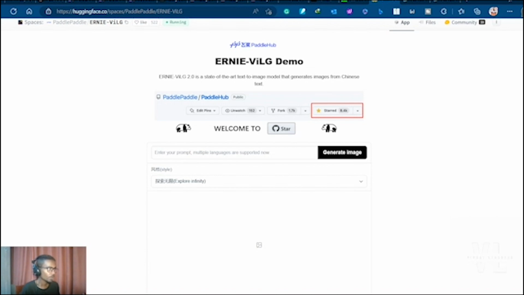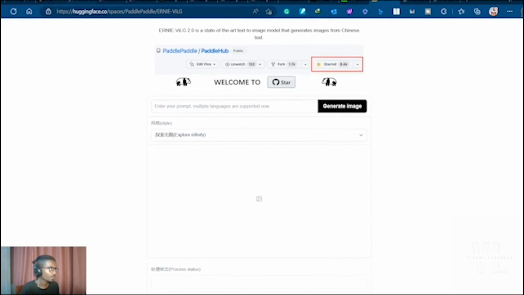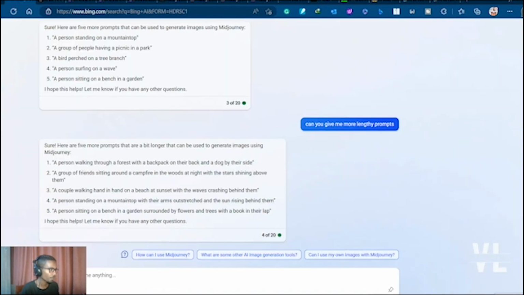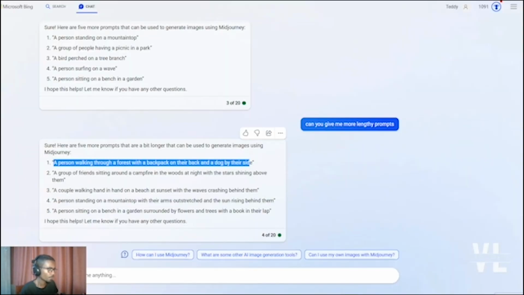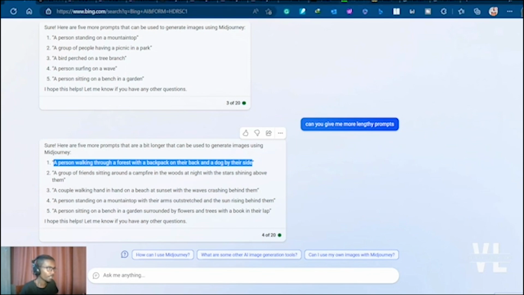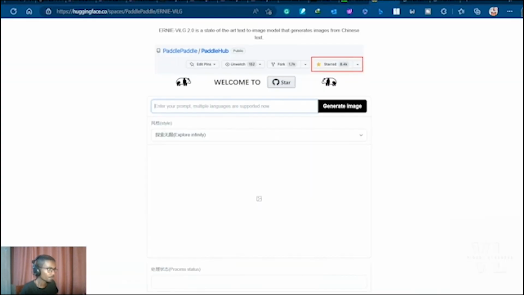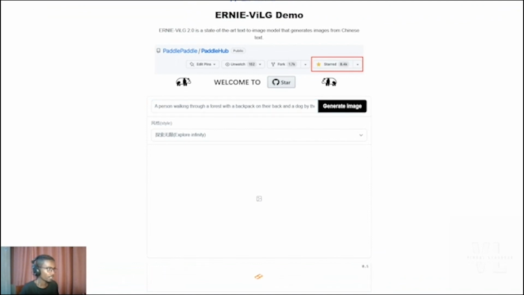And if you want to get access to the API itself, it's hosted on Hugging Face, and you can go to the website huggingface.co/spaces/paddle and Ernie VILG, and you can use some of the prompts that we have generated before. For example, we can use one of these, copy it, and take it to the API, and you can generate an image based on the prompt that is generated by Bing AI.